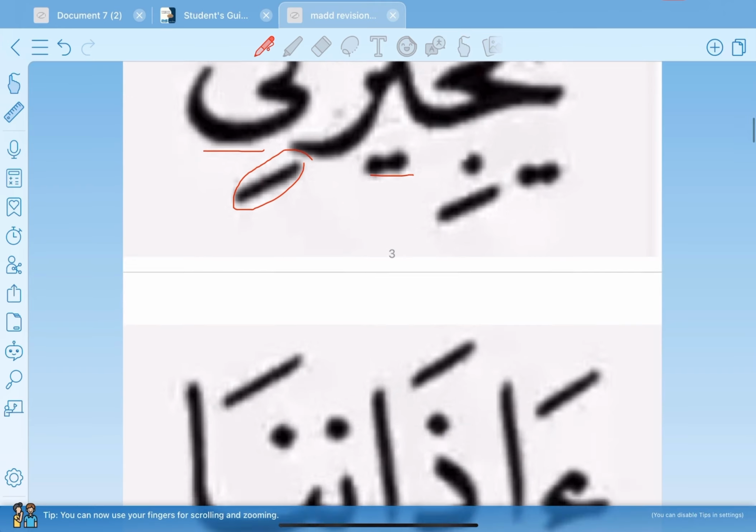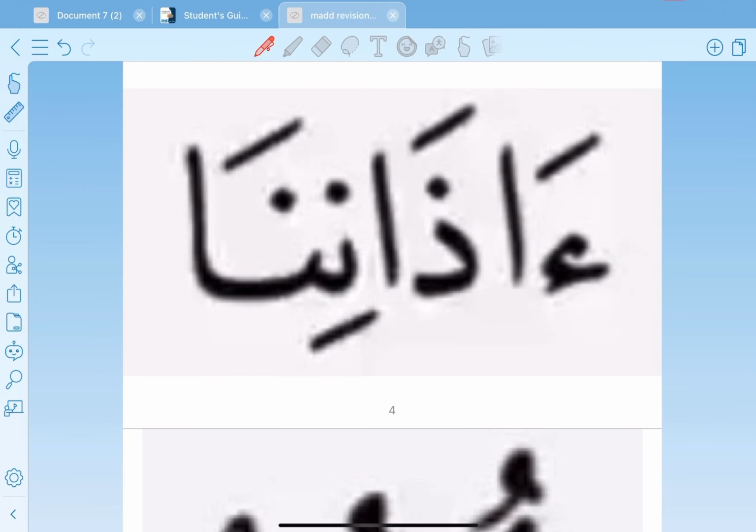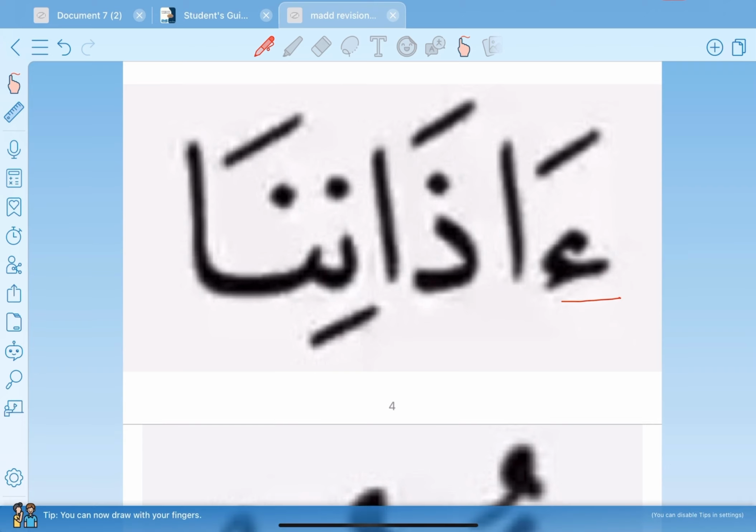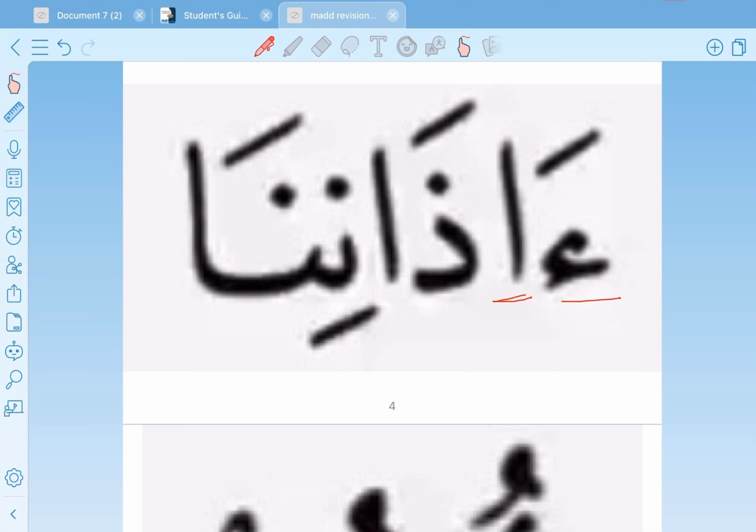مد طبيعي. Okay, the next example is آذاننا. Here we have Hamza, and this Hamza is followed by Alif. This Alif is a mad letter. Why? Because this Alif is preceded by a letter with Fatha. So this Alif is maddiya. First we have the Hamza, and then we have the mad letter. So this is mad badal, and it's prolonged for 2 counts. آذاننا.